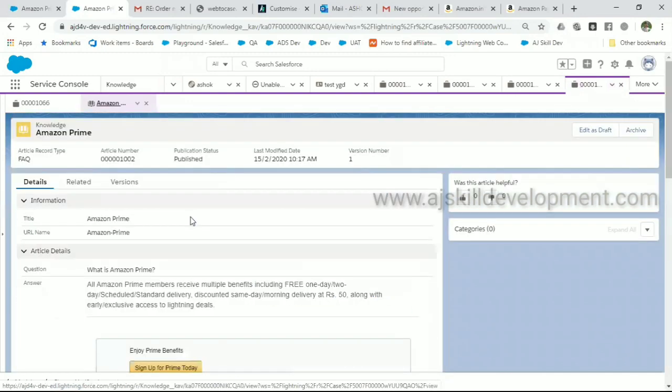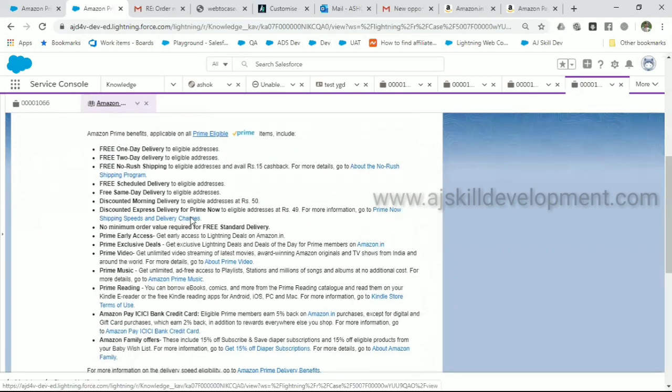So that's it. Simply go to the user, enable knowledge, go to the knowledge settings, enable it and do your configuration accordingly. Then go to the object and create the knowledge article. Any doubt how to create the knowledge article?